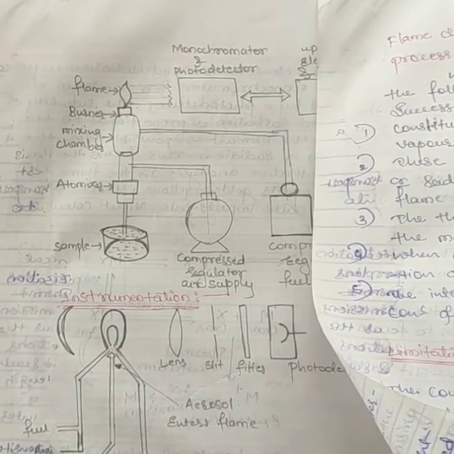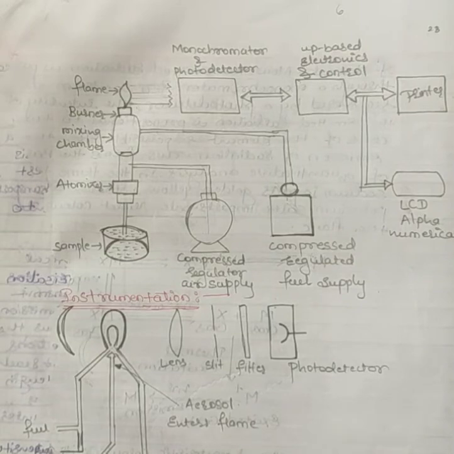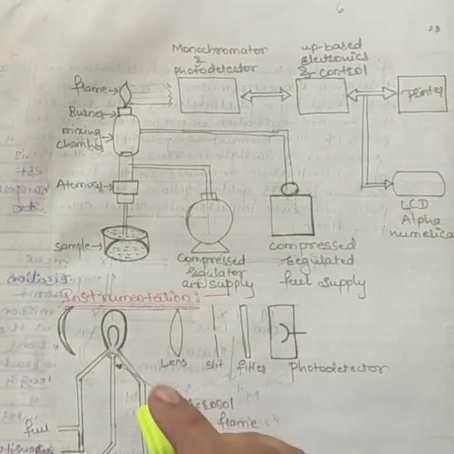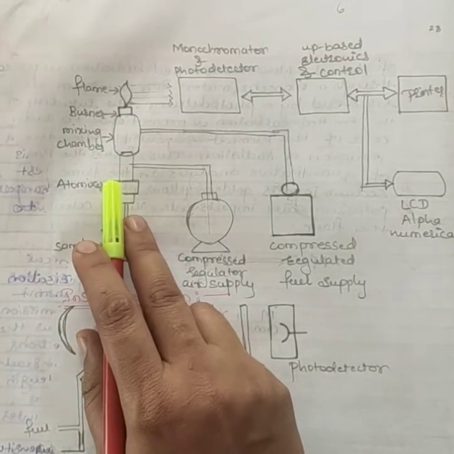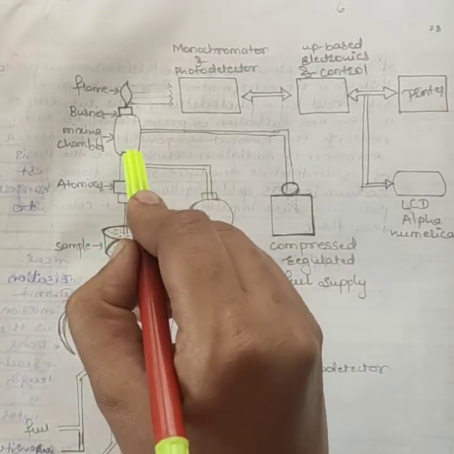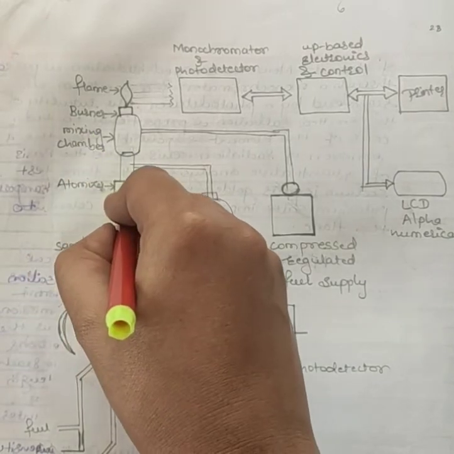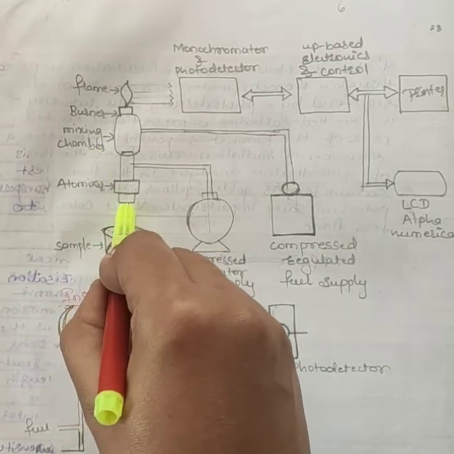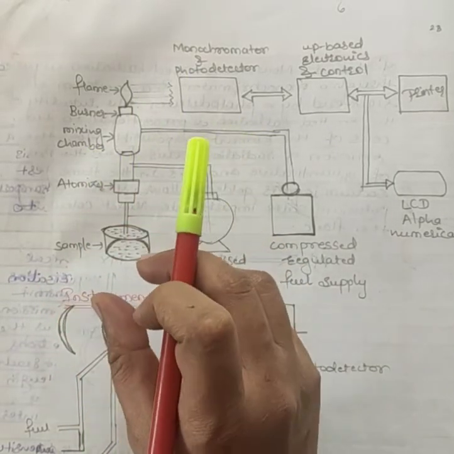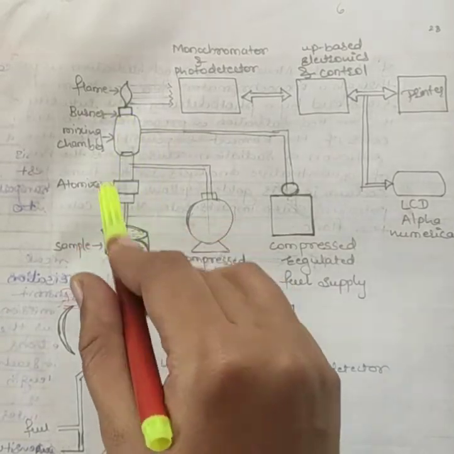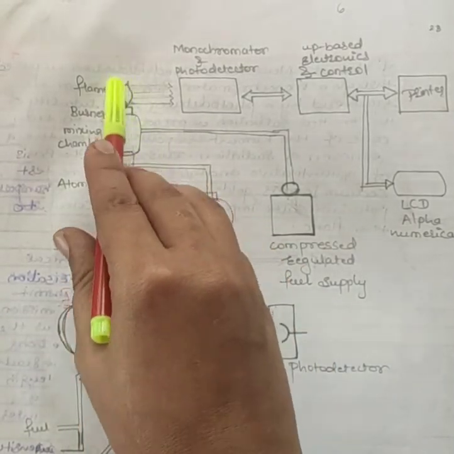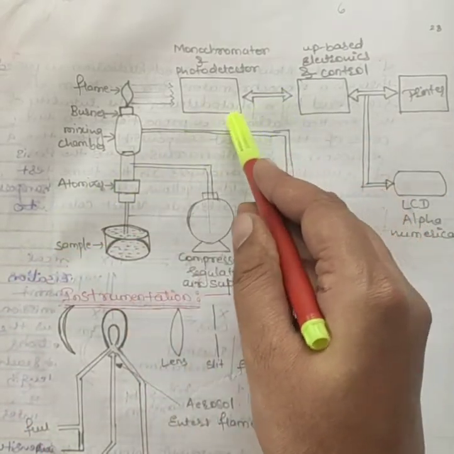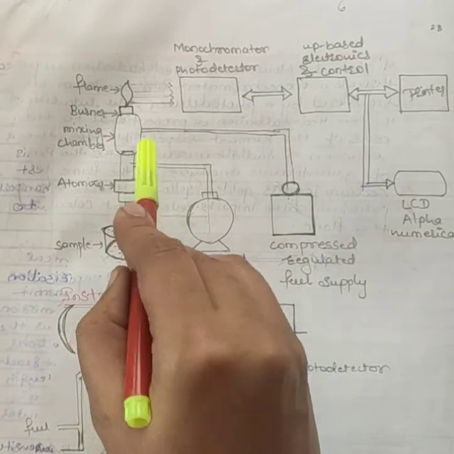This instrument contains four major parts. Let's see. First one is the source of the flame. The burner is the source of flame. That burner provides the flame, and it can be maintained in a constant form at a constant temperature. The source of the flame should be constant throughout the procedure, at a constant temperature.